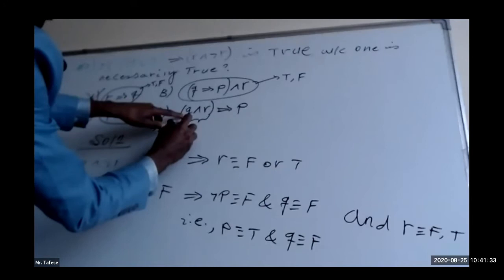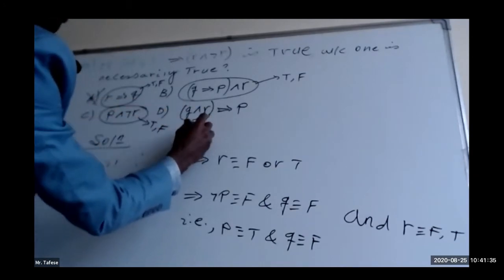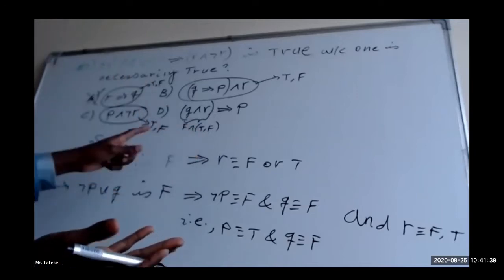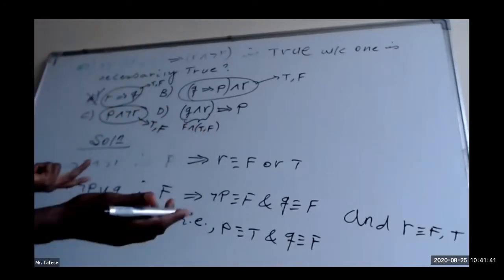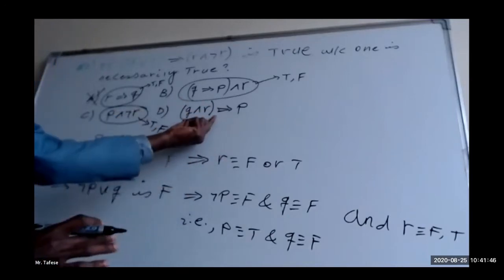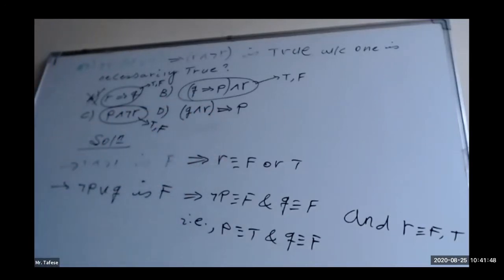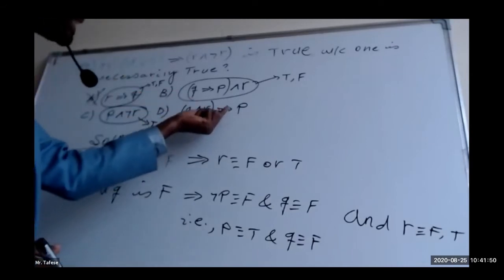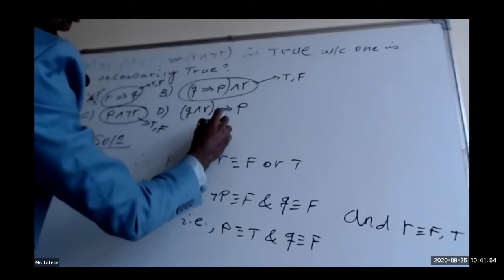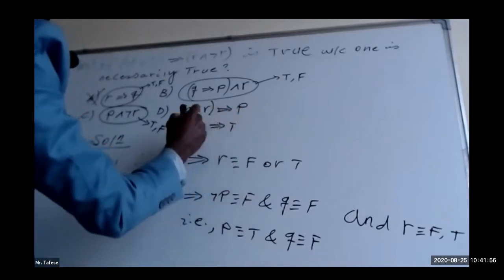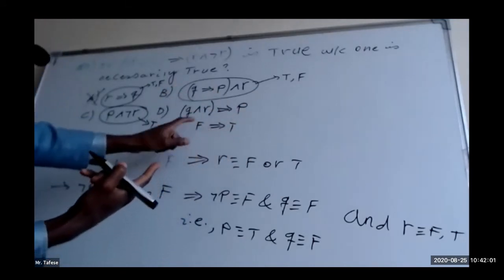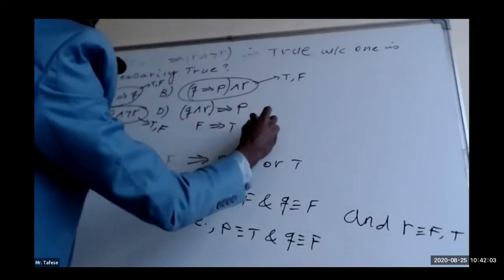Because Q is already false, and R has two options, true or false. So false and true is false. False and false is already false. So we can conclude that the truth value of this, the one inside the bracket, is already false. So false implies true: this is false, implies this one is already true. So in case of implication, if the implication begins with false, it's already true.